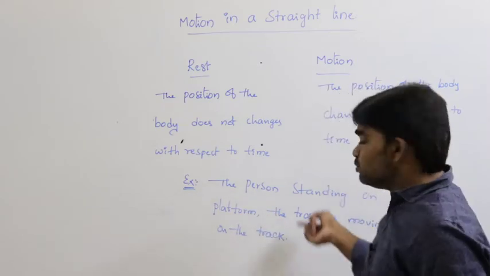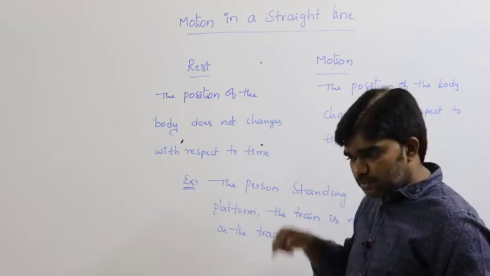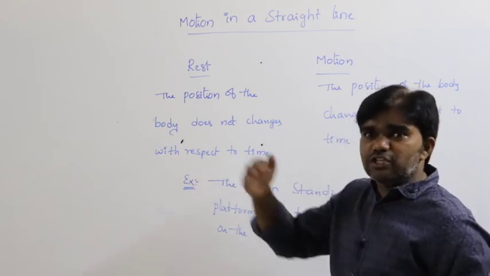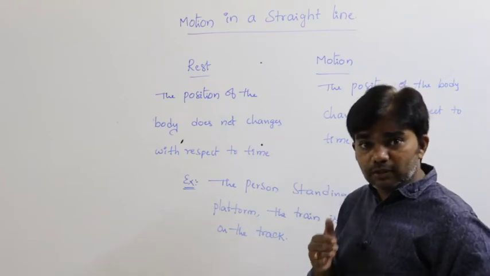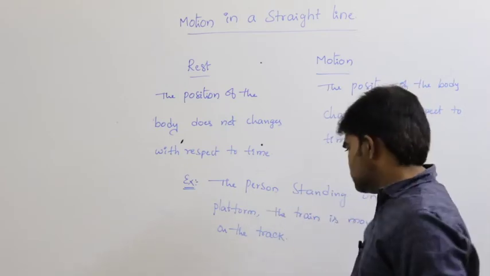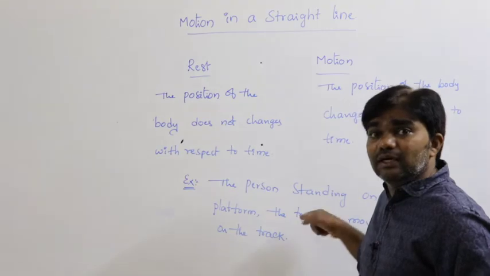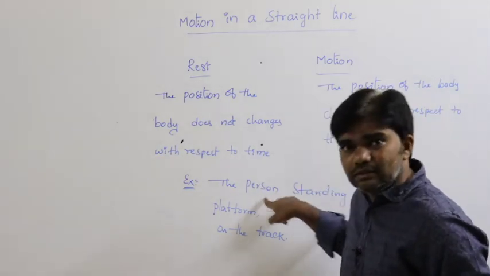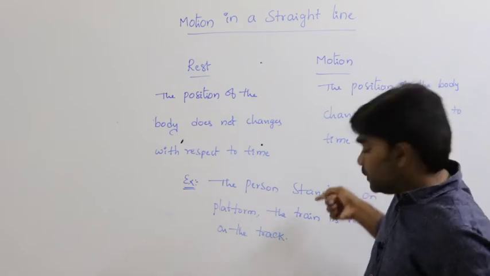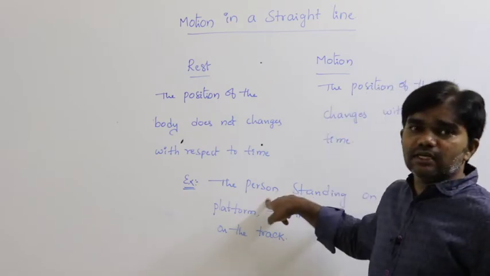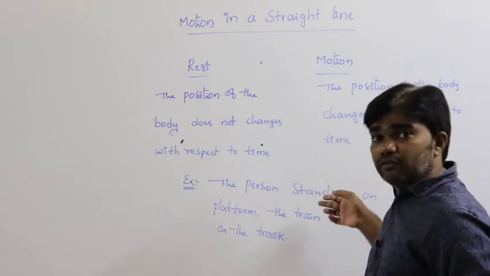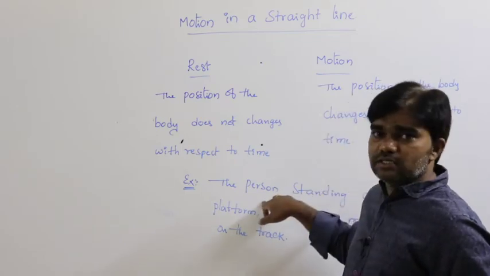And the train is moving on the track. So with respect to time, the position of the train changes. That's why we can say that the train is in motion. With respect to the person, the train is in motion, and with respect to the train, the person is at rest.